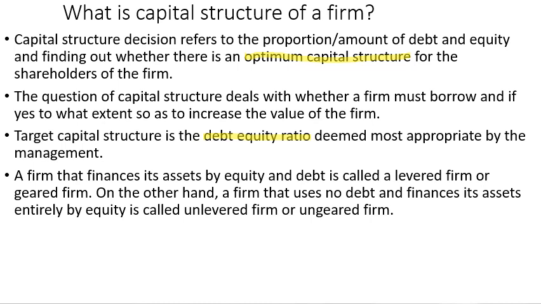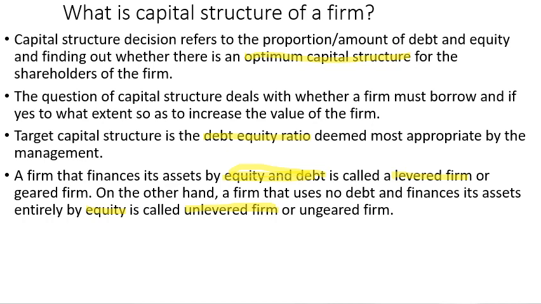A firm that finances its assets by equity and debt is called a levered firm or geared firm. These are the most important terms, so try to remember them because we will use them in the future. On the other hand, the firm that uses no debt and finances its assets entirely by equity, so only equity, is an unlevered firm or ungeared firm. Try to remember this.